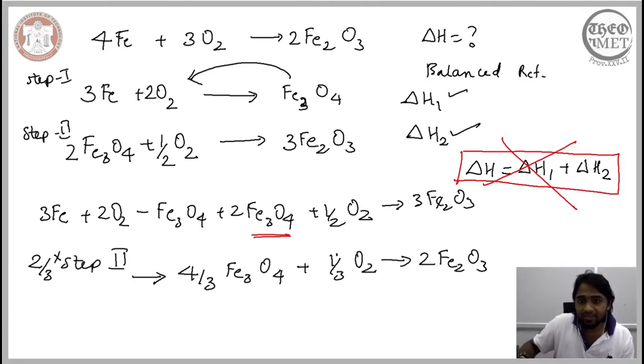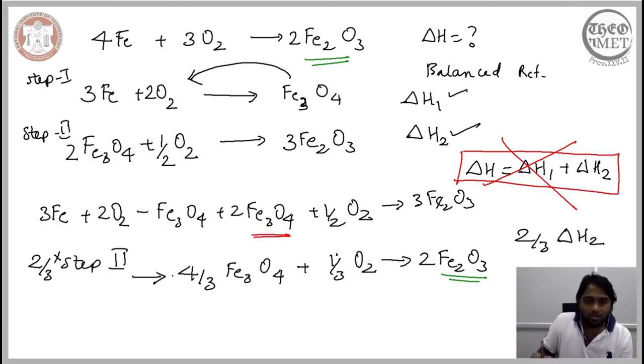The reason we have done this is because we now have the same end product for both the overall reaction and step 2. Since we have manipulated step 2, we have to make the same manipulation to the corresponding change in the enthalpy. So we need to consider 2/3 of delta H2. Now we have this reaction as step 2. Now let us consider step 1.